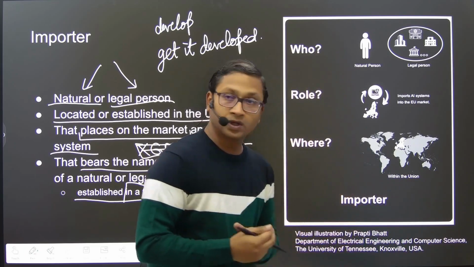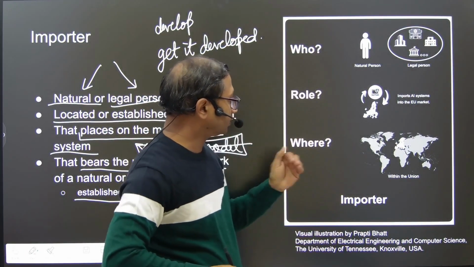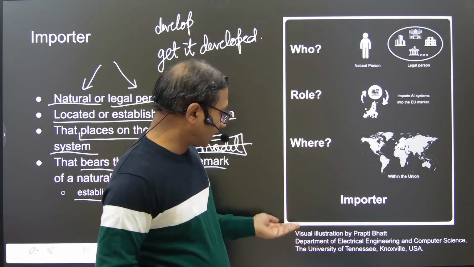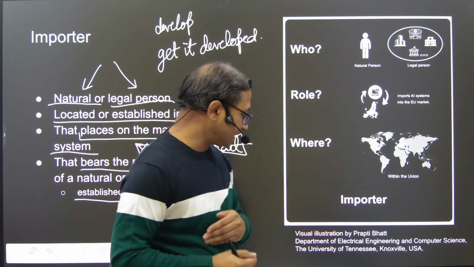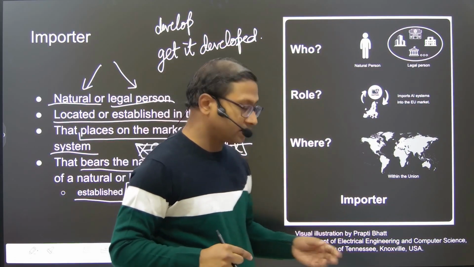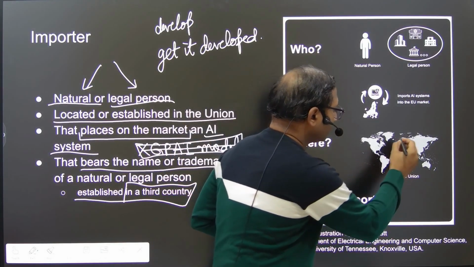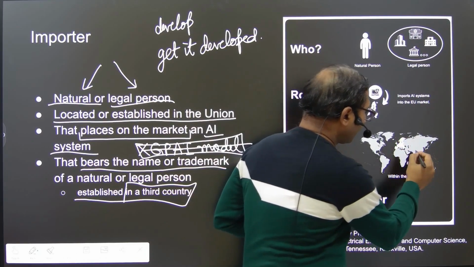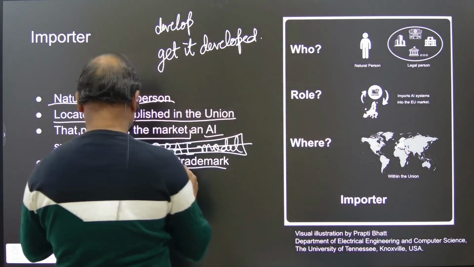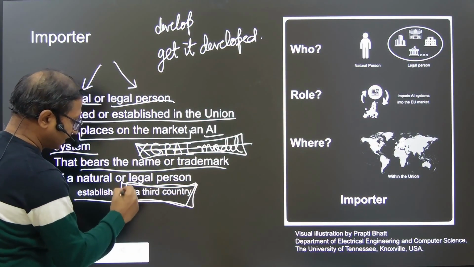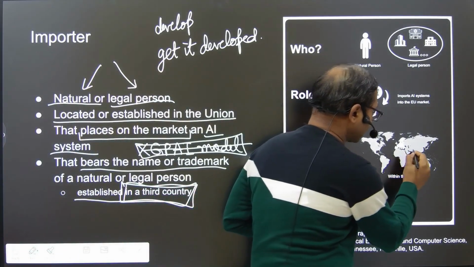So let's switch to this illustration by my student Prapti Bhatt, who is an MS student at the Department of EECS at the University of Tennessee, USA. Let's say the natural or legal person that we are talking about, which is established in a third country, is for example established in India.